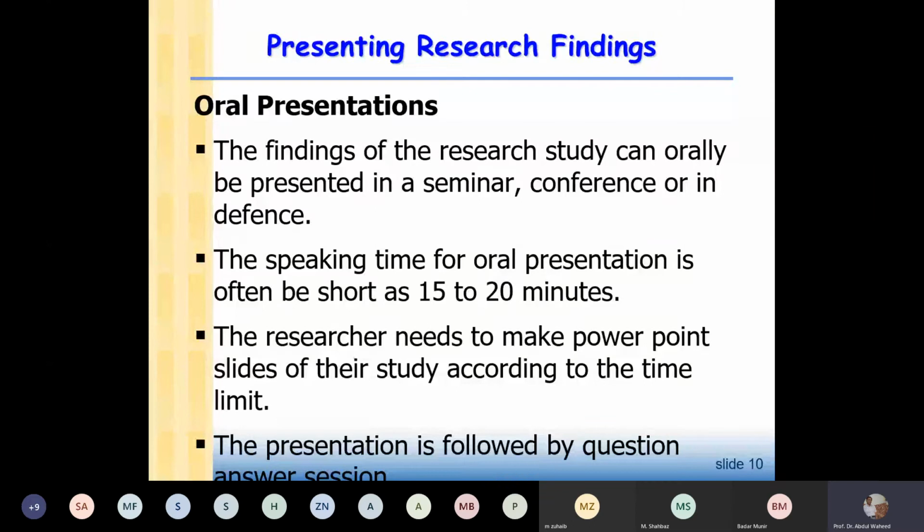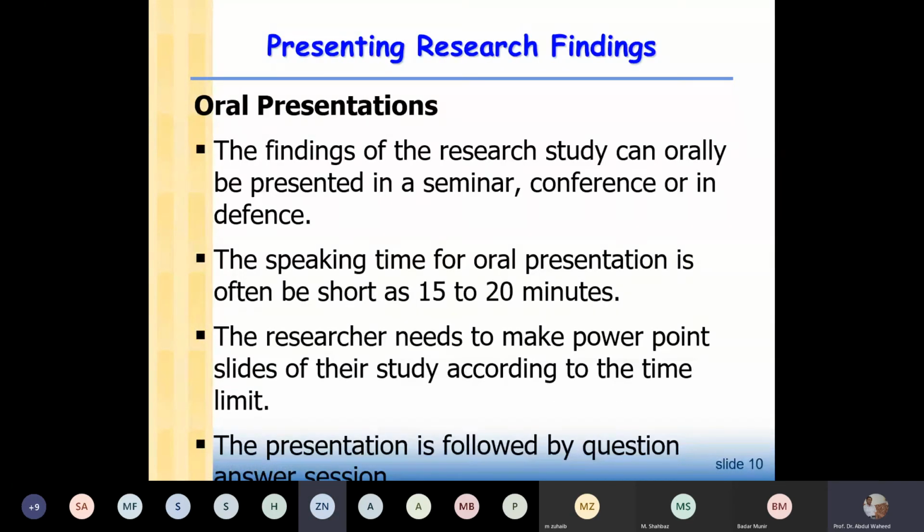Okay, and sometimes we also make poster presentations. If it is not an oral presentation, then you make posters, and there is some room in the conference where you can put your posters, and then you will make your presentation through posters. So oral presentation is possible, poster presentation is also possible.